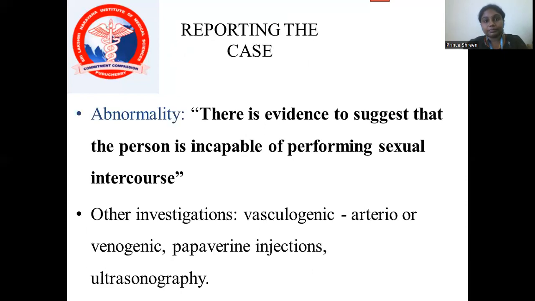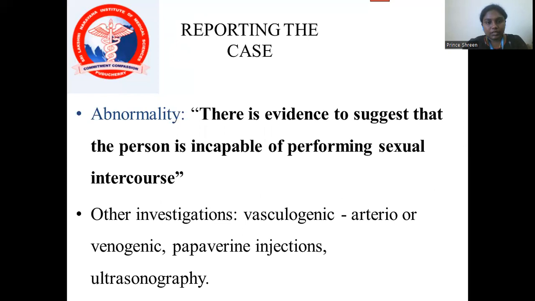How will you report this case? First is abnormality. You should write that there is evidence to suggest that the person is incapable of performing sexual intercourse. But the other investigations you can do are vasculogenic, that is arterial and or venogenic, and papaverine injection will be given, and in the ultrasonography. Right? Ultrasonography we can report.